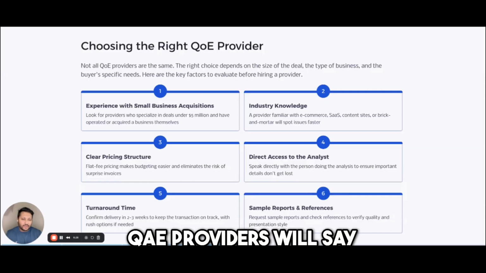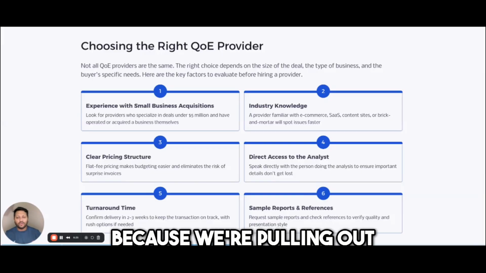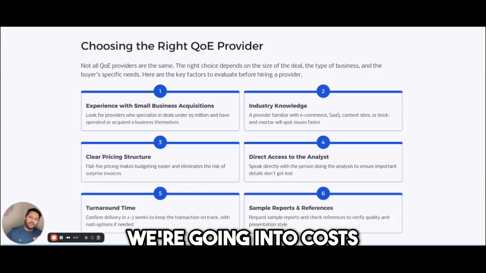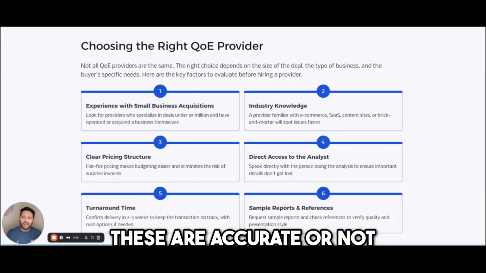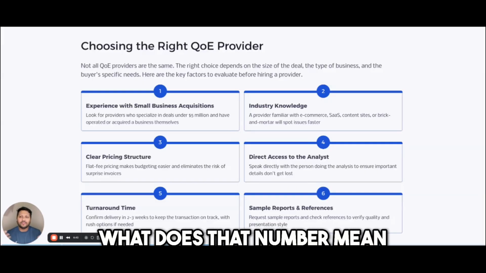Technically, a lot of QE providers will say it's just numbers, which it is. It is just a financial analysis. However, there's a meaning behind the numbers, because we're pulling out revenues, we're going into costs and figuring out if these are accurate or not. So there has to be a sense of what is accuracy, what does that number mean.